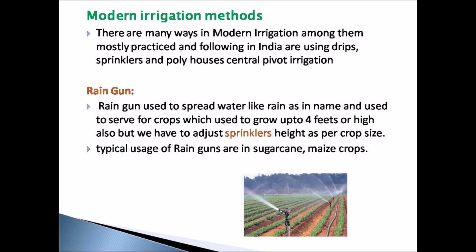Later, the size of these sprinklers has to be adjusted according to the level of the crops. This method of irrigation is mainly used in the sugarcane and maize crop fields.